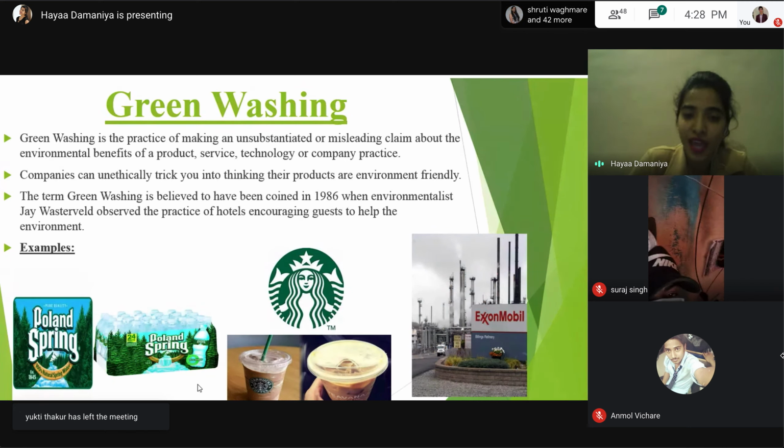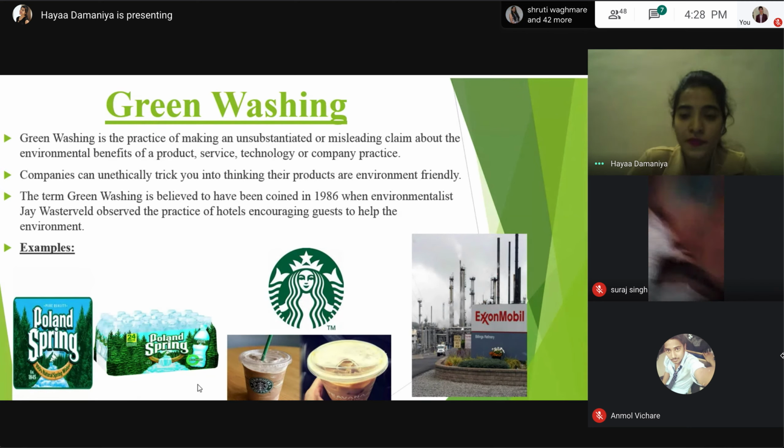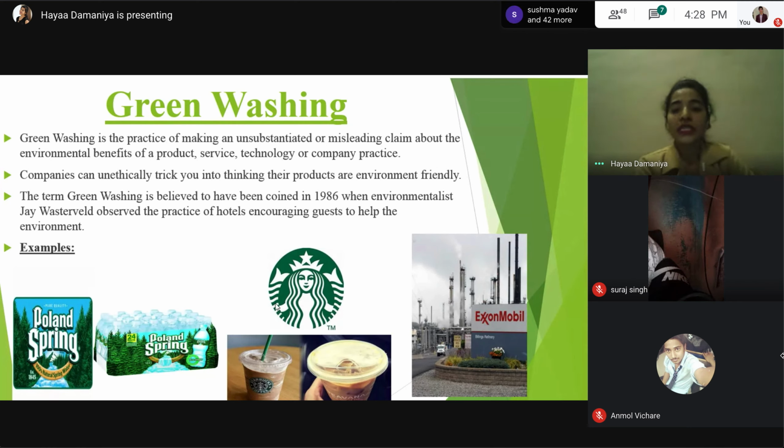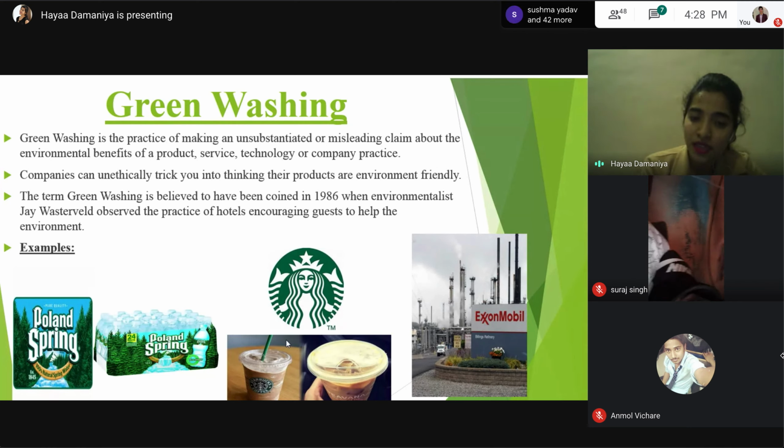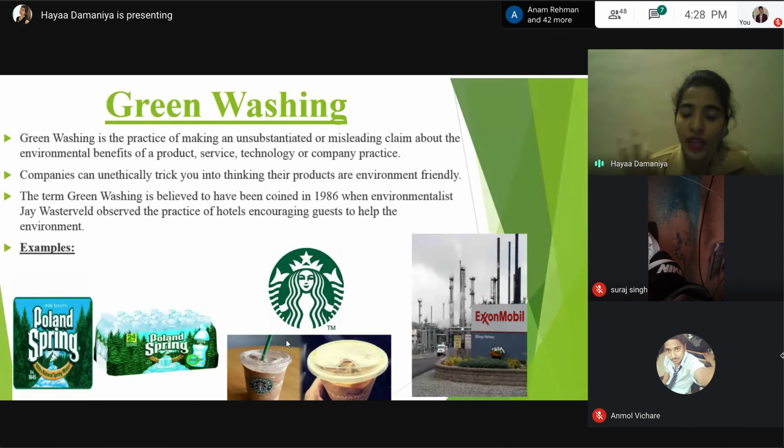Is there anyone who can say I'm not aware of this product? No one. Starbucks. In 2018, Starbucks wanted to jump on the trend of plastic bans. But instead of that, they came up with the concept of the strawless lid.